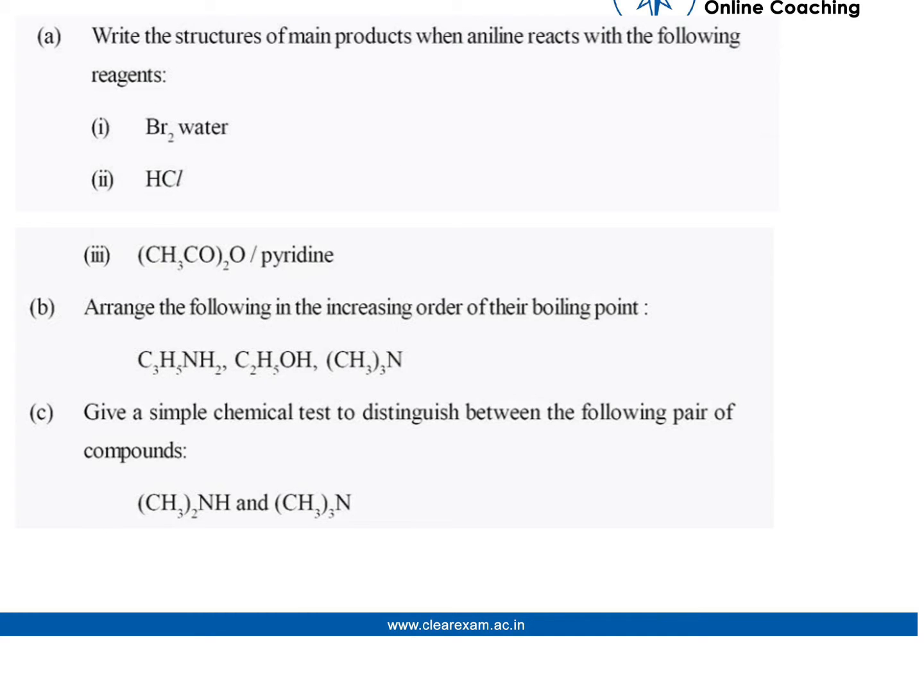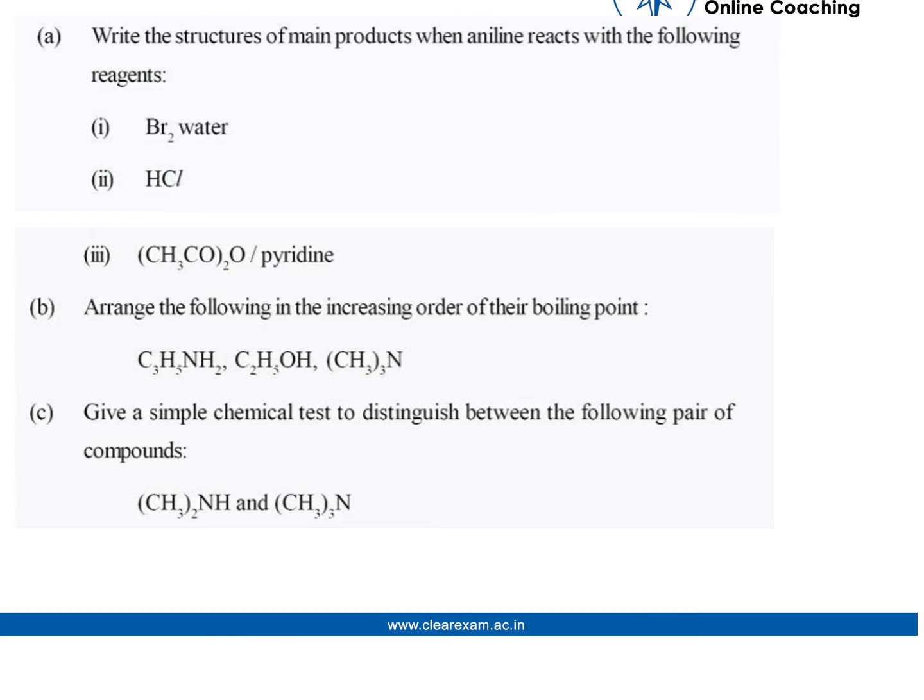And the other question is, write the structure of the main product when aniline reacts with the following reagents: Br2 water, HCl, CH3CO)2O in pyridine.